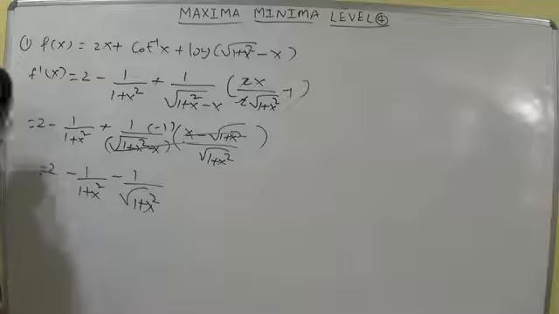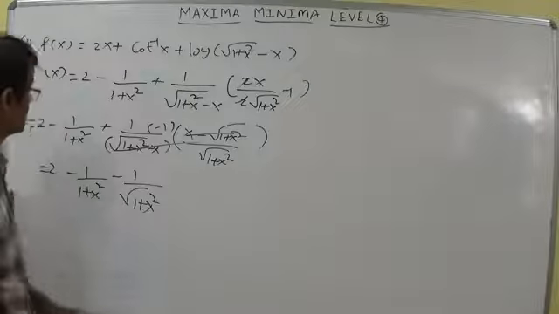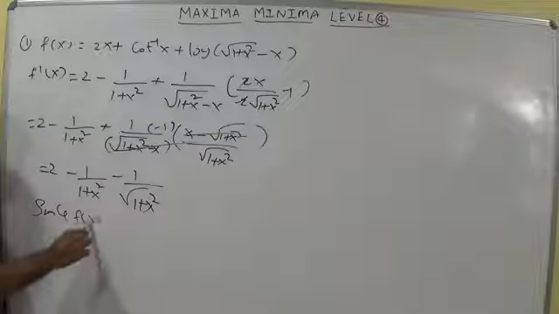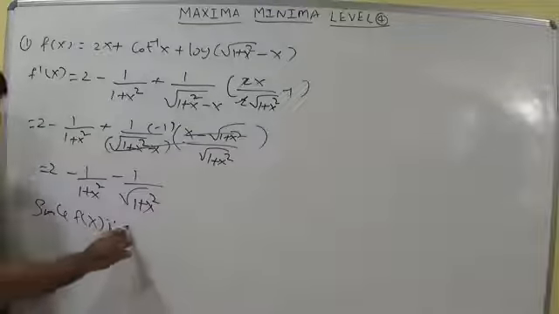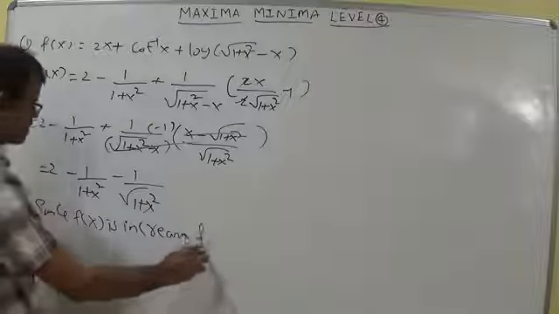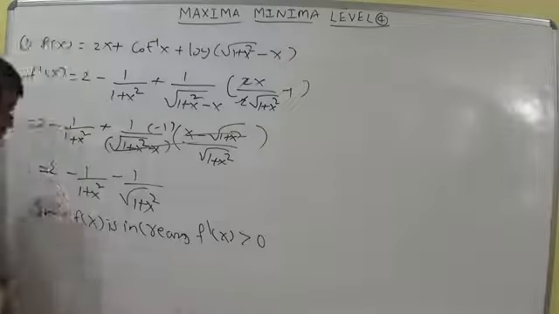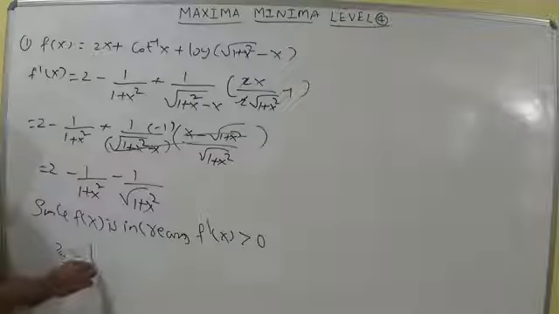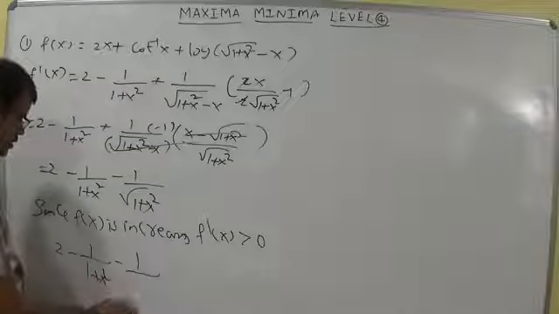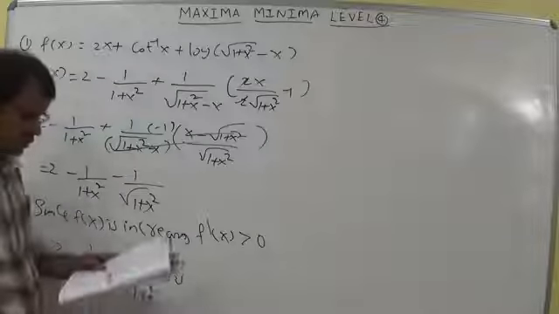Here he is asking for increasing. So since f of x is increasing, f dash x is greater than 0 we can say. So 2 minus 1 by 1 plus x square minus 1 by root of 1 plus x square is greater than 0.